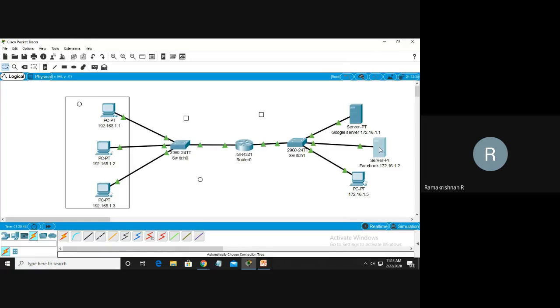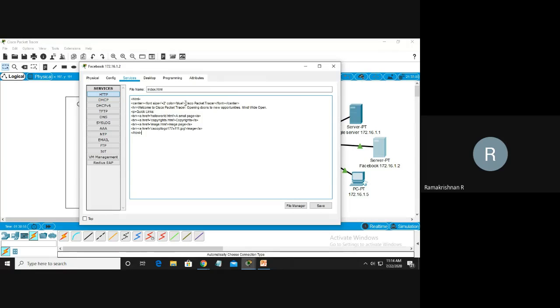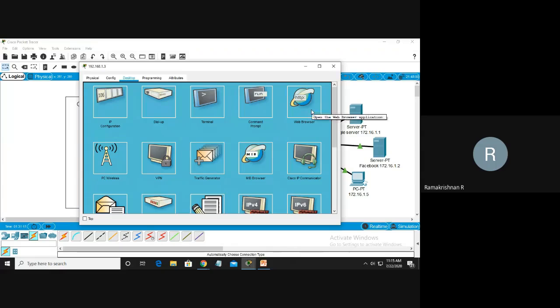Then here the Facebook server. Again I'm going to the HTTP service, because it is the HTTP protocol only. This one I want to change to the Facebook server. Okay, Facebook. I want to put Welcome to Facebook. Again I'm telling you, this is a simulator for our understanding of how our networks work in the real world. Now I want to invoke the HTTP protocol browser.